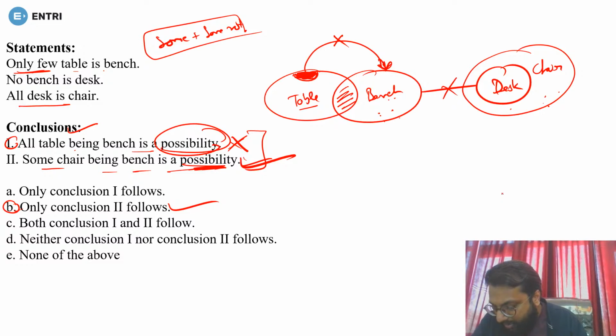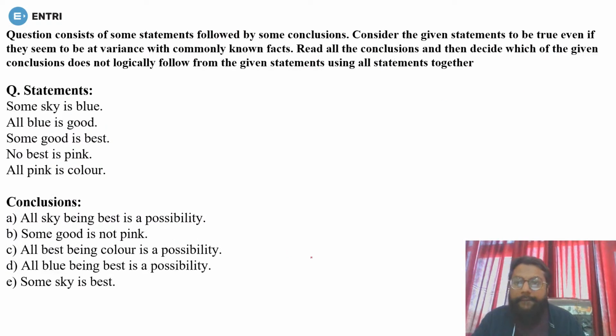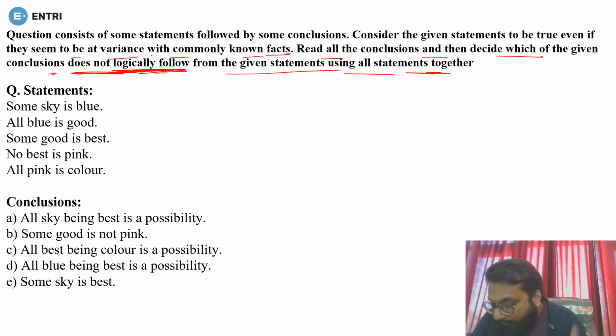Is it clear? Done? Okay, so now moving ahead. First read the information that is given, because most of you don't read the information and just keep going on with what the old pattern is, but this is something different. Now see, the question consists of some statements followed by some conclusions. Consider the given statements to be true even if they seem to be at variance with commonly known facts. Read all the conclusions and decide which of the conclusions does not logically follow from the given statements, using all the statements together. Now they are not asking which of the conclusions follow, they are asking which logically does not follow.